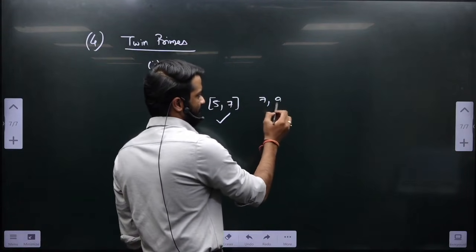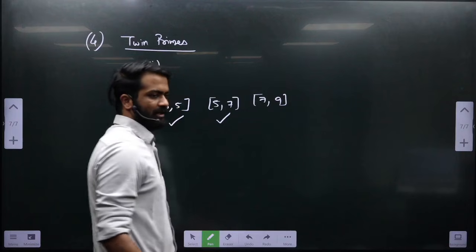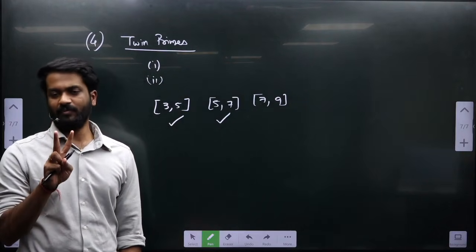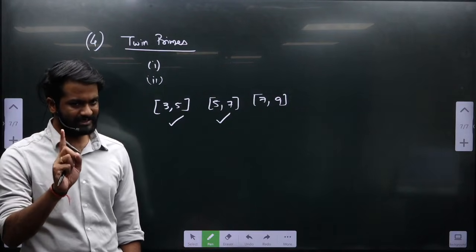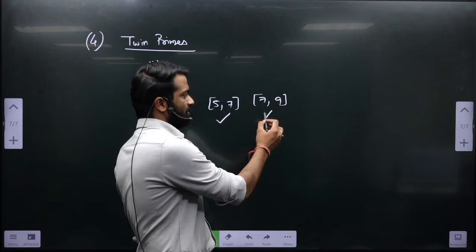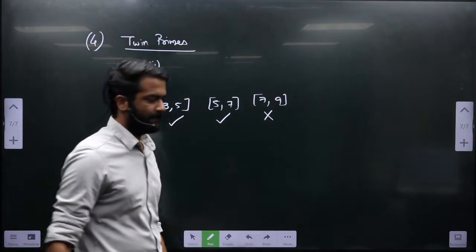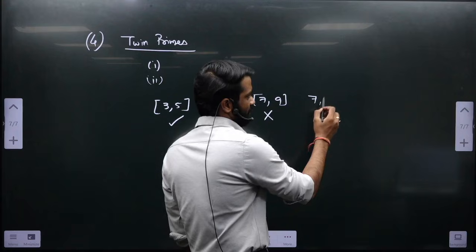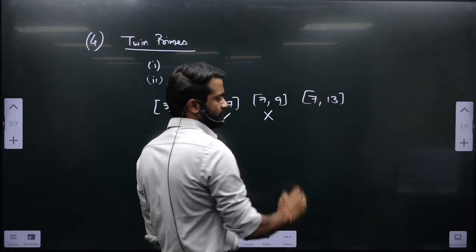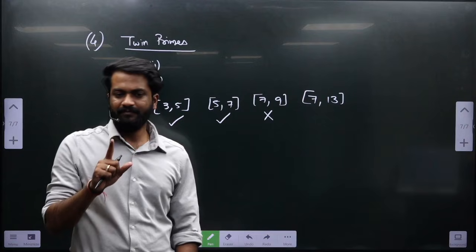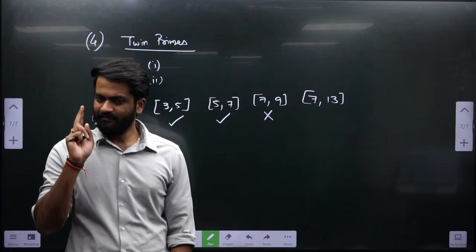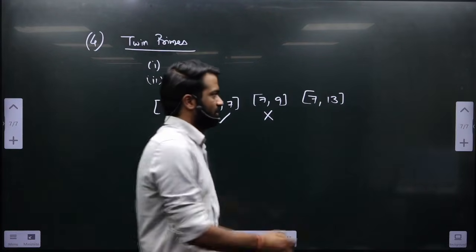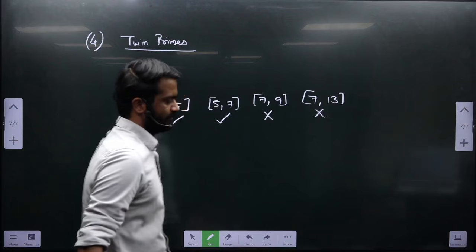7, 9. First condition is both of them should be prime. Is 7 prime? Is 9 prime? No. So since 9 is not prime, this is not twin prime. ठीक है? 7, 13. Is 7 prime? Is 13 prime? Condition 1 is satisfied. But is the difference 2? So this is also not twin prime.